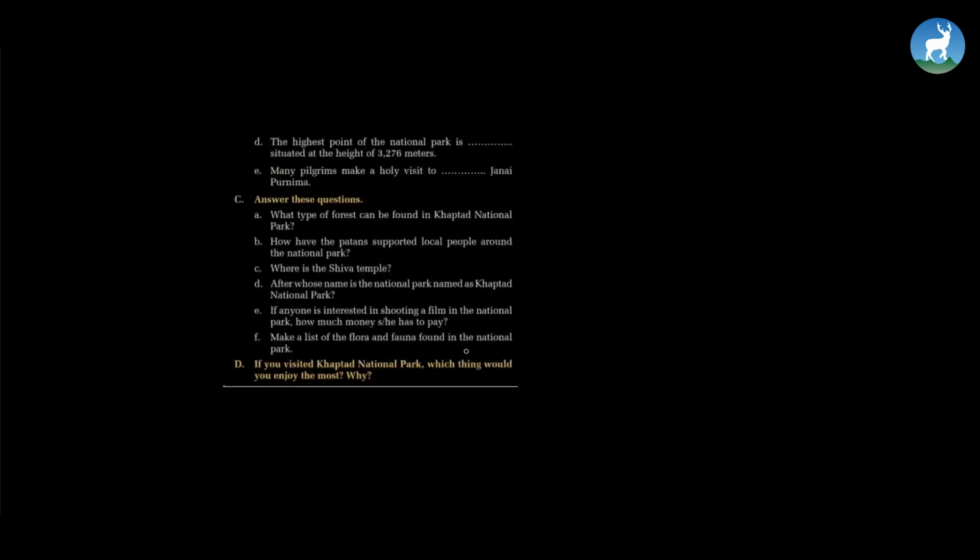The highest point of the national park is dash, situated at the height of 3,276 meters. The highest point of the national park is Sahasralinga, situated at the height of 3,276 meters. Many pilgrims make a holy visit to dash Janai Purnima. Many pilgrims make a holy visit to Triveni during Janai Purnima.